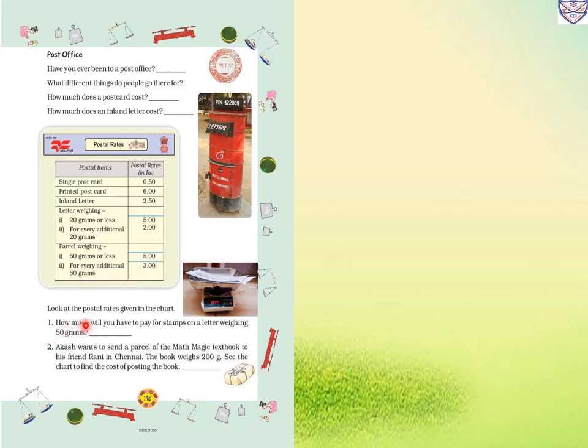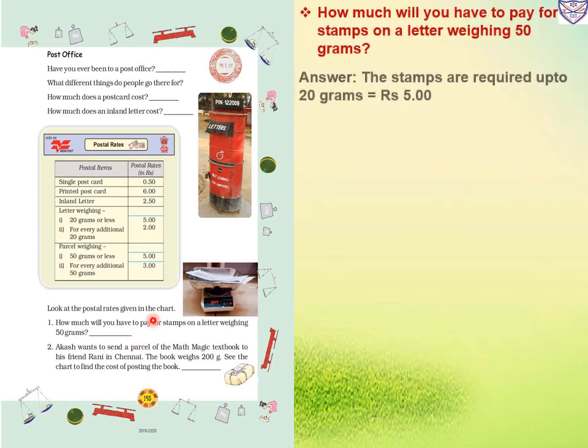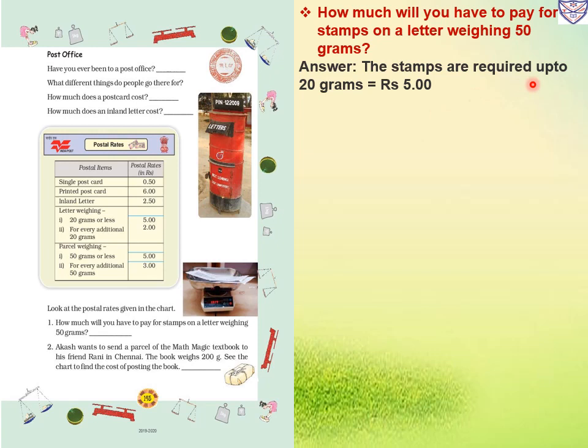So look at the postal rates given in the chart. We have to answer the questions. Number 1, how much will you have to pay for stamps on a letter weighing 50 grams? So how much do we have to pay? The stamps required up to 20 grams cost rupees 5. So for a 20 gram letter we have to pay rupees 5.